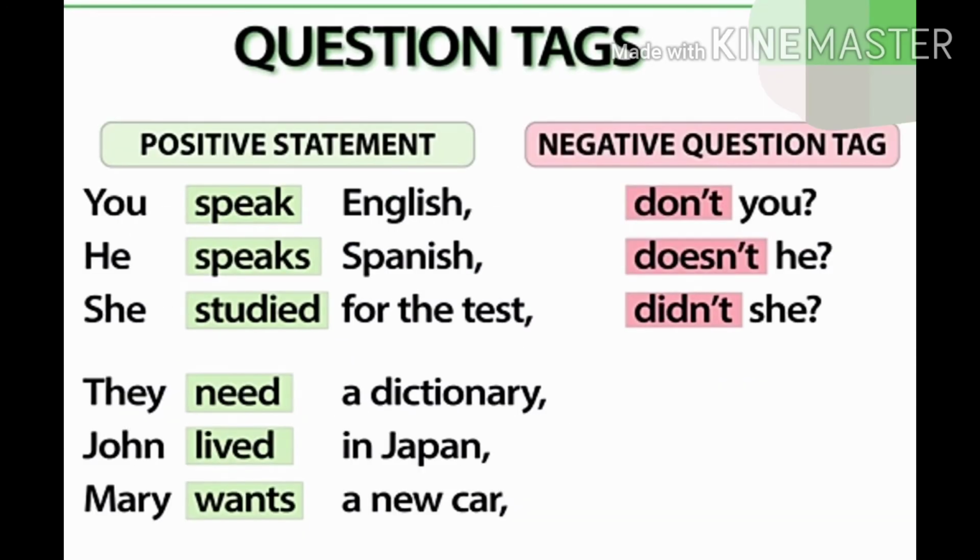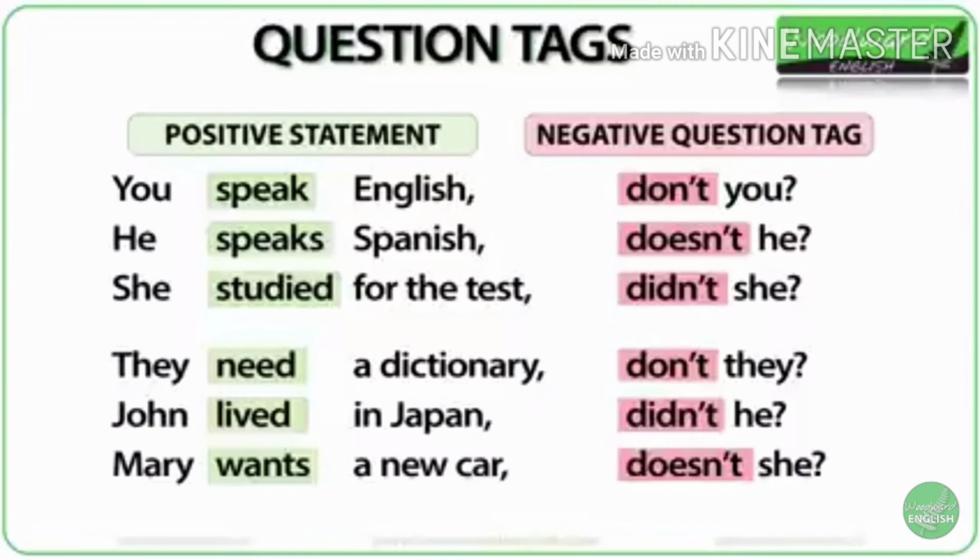They need a dictionary. The tag will be don't they? John lived in Japan. The tag will be didn't he? Mary wants a new car, doesn't she?